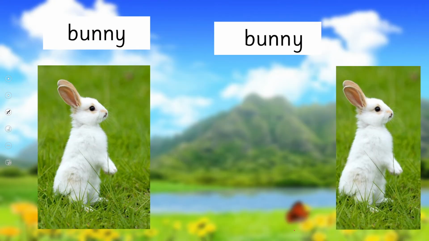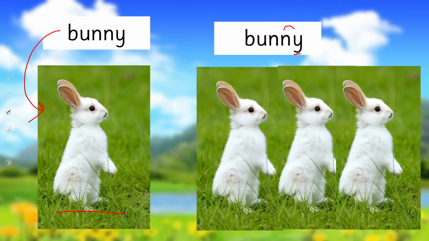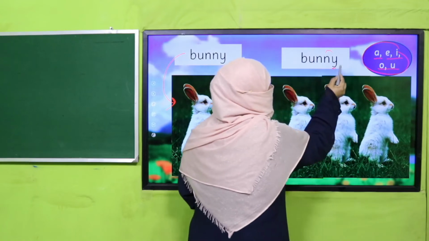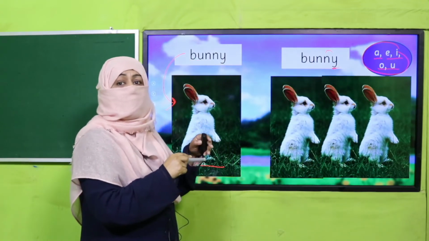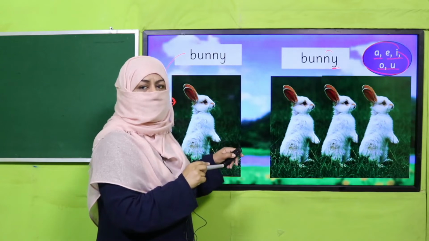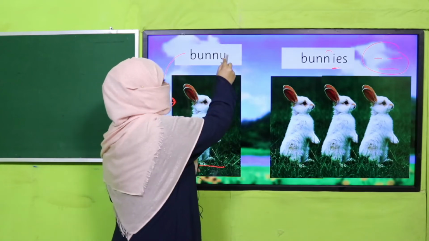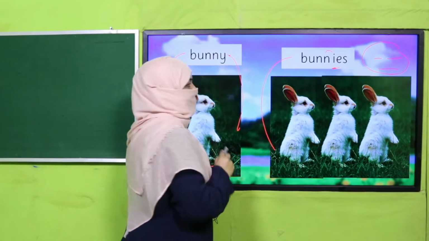Right? There are more examples. Let's see. Now you see again, we read this noun, bunny, and it is referring to one cute bunny. Now before Y, you locate a letter. If it's more than one, what we are going to do, it's not out of these letters: A, E, I, O, U. It means before Y there is no vowel. So we'll apply the rule. Before Y there is a consonant. What's the rule? We'll remove this Y and we'll add IES. Bunny, singular, and bunnies, plural.